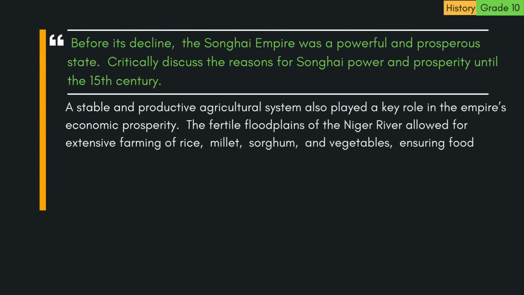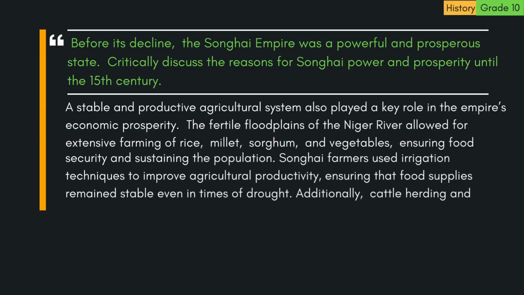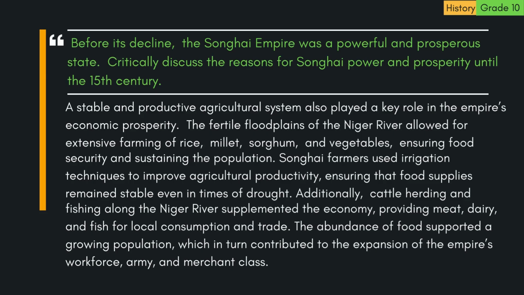A stable and productive agricultural system also played a key role in the empire's economic prosperity. The fertile floodplains of the Niger River allowed for extensive farming of rice, millet, sorghum, and vegetables, ensuring food security and sustaining the population. Songhai farmers used irrigation techniques to improve agricultural productivity, ensuring that food supplies remained stable even in times of drought. Additionally, cattle herding and fishing along the Niger River supplemented the economy, providing meat, dairy, and fish for local consumption and trade.